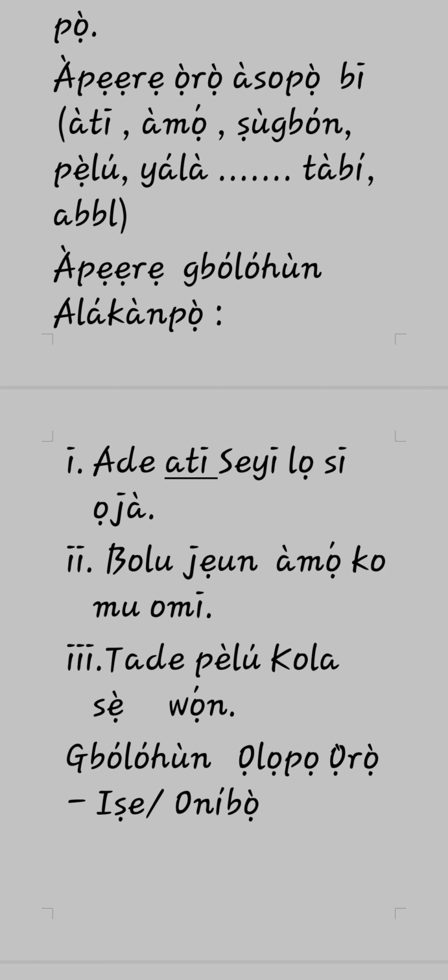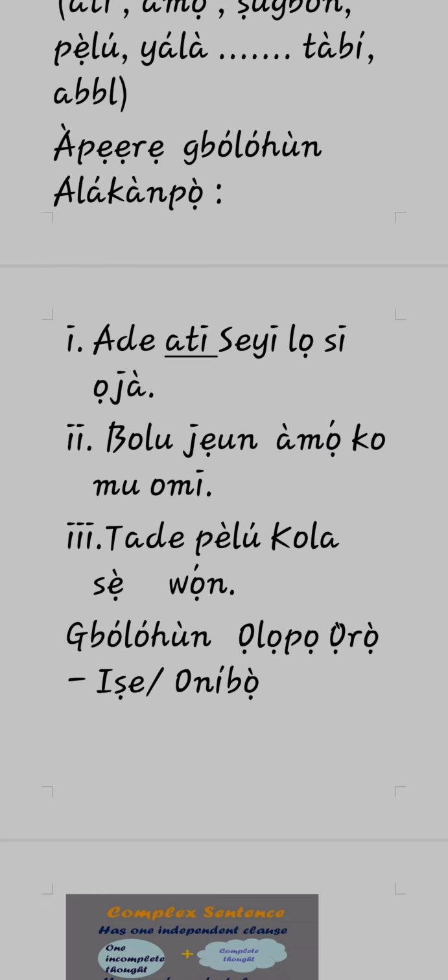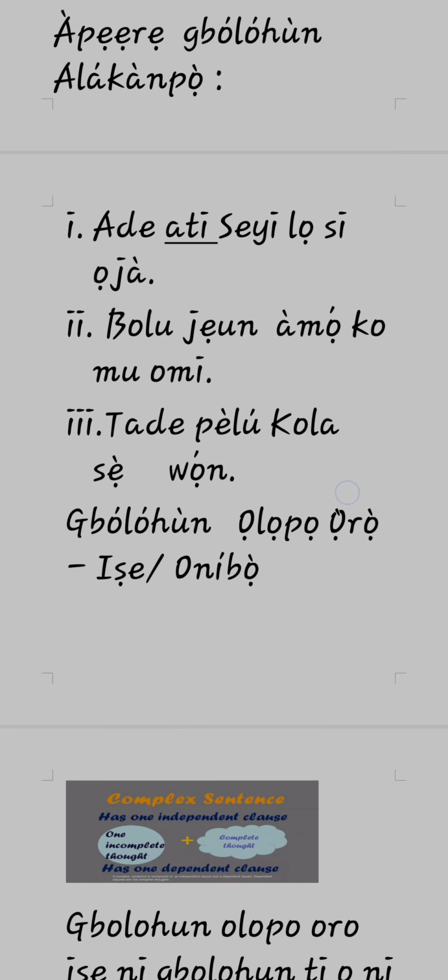Adé àti Ṣèyí lọ sí ọjà is a good example of gbólóhùn alákọ̀pọ̀. Adé àti Ṣèyí lọ sí ọjà. Ordinarily, we can say Adé lọ sí ọjà, which is gbólóhùn àbọ̀dé. Or we say Ṣèyí lọ sí ọjà, which is also gbólóhùn àbọ̀dé. By the time we join them together using a conjunction, it becomes what? Gbólóhùn alákọ̀pọ̀. Bólú jẹun àmọ́ kò mu omi. Bólú ate but did not drink water. Tádé pẹ̀lú Kọ́lá ṣẹ̀wọ̀n. Tádé and Kọ́lá annoying them. So it is an example of gbólóhùn alákọ̀pọ̀ because we use conjunction to join it together.